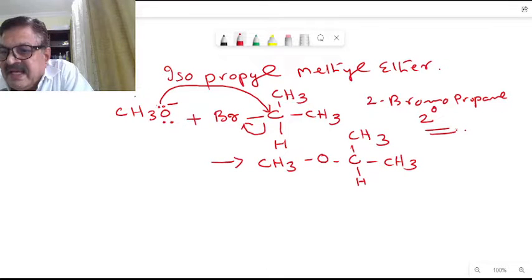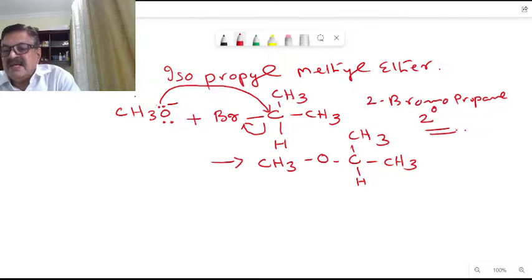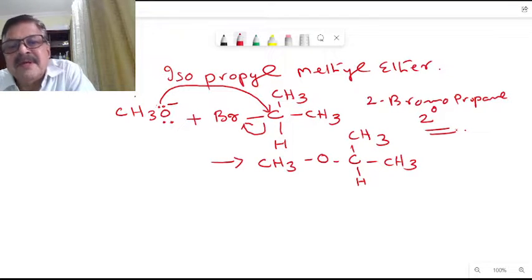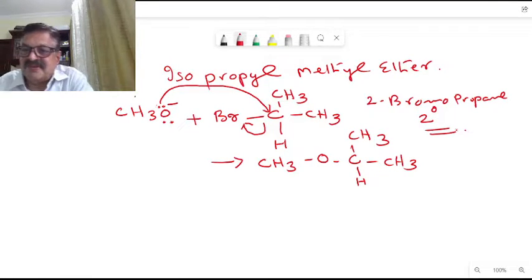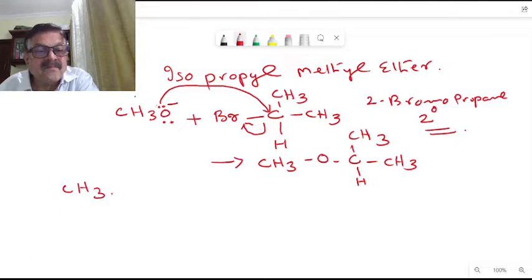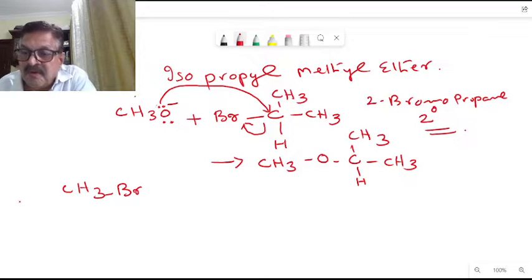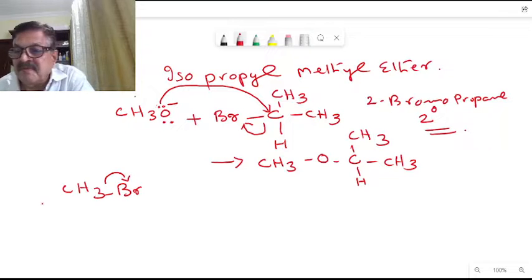Okay, now instead of that, we can start with bromomethane. Bromomethane is a less hindered alkyl halide. So that will be a preferred path for an SN2 reaction here. Instead of having a secondary 2-bromopropane, we can have CH3Br here. So bromomethane is a less hindered alkyl halide, the steric hindrance is less there. Therefore, it is the preferred path here.